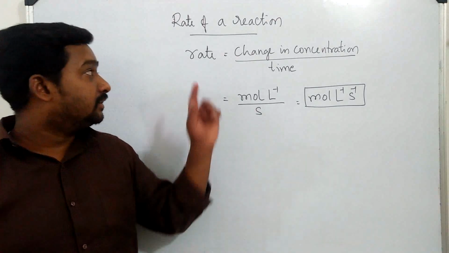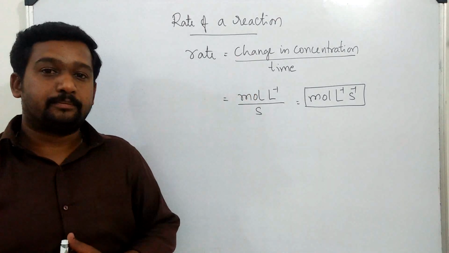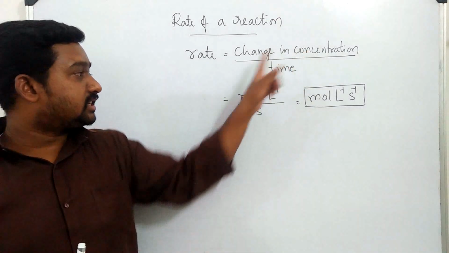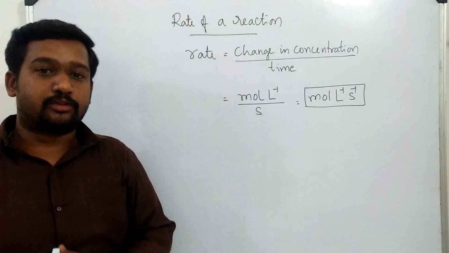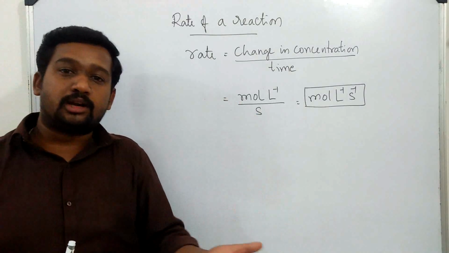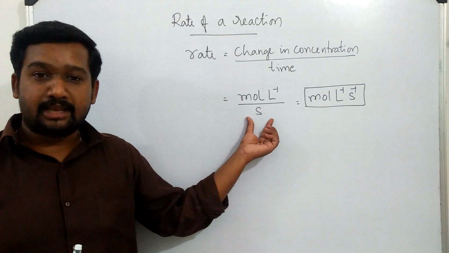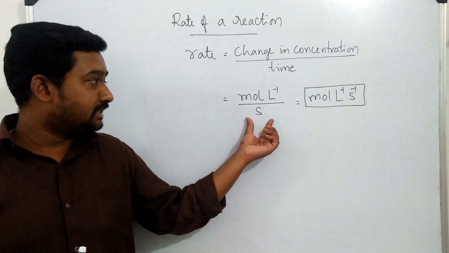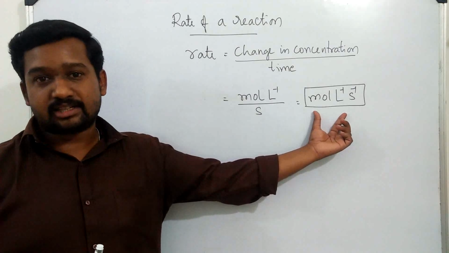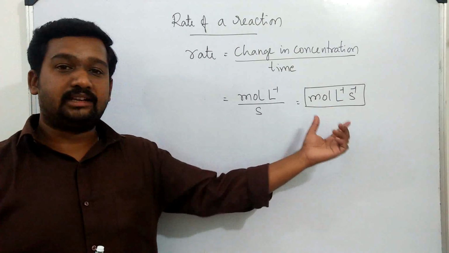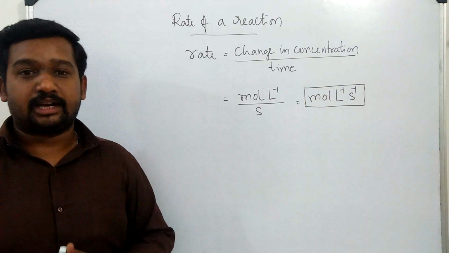Mathematically, rate can be represented as change in concentration over time. Since concentration has a unit mole per liter, which is a standard unit of concentration, otherwise we may call it as molarity also, and in denominator we have time, so this is second. Hence the overall standard unit of rate of reaction will be mole per liter per second. This is the standard unit of rate of reaction.